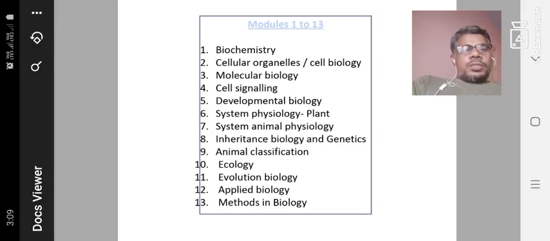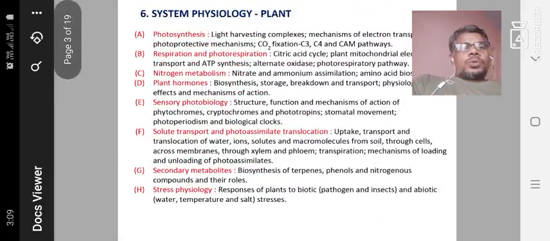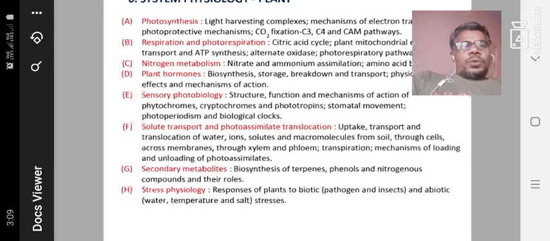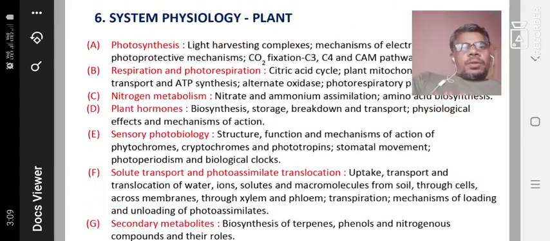So we will discuss plant system physiology elaborately in Unit 6. Photosynthesis is one of the major topics. Another division is respiration and photorespiration, and nitrogen metabolism, plant hormones.